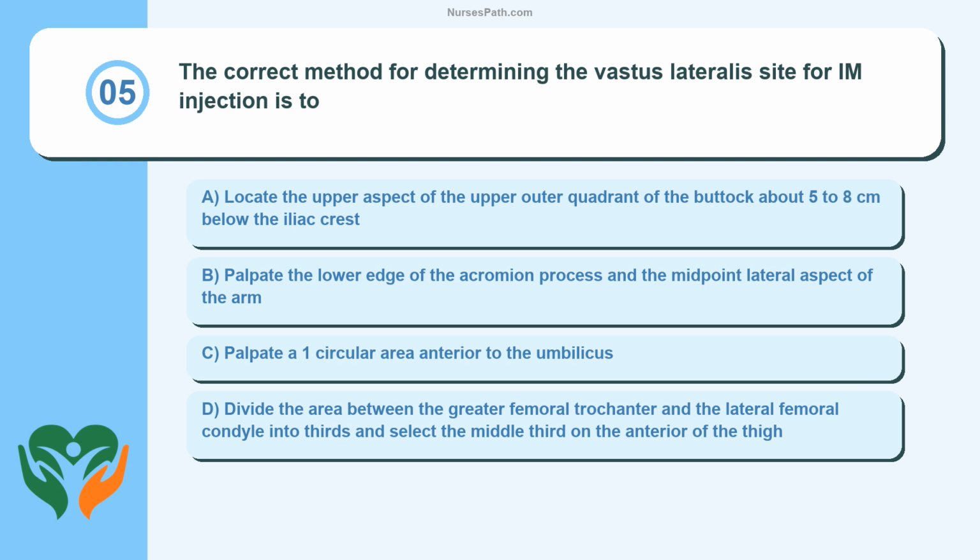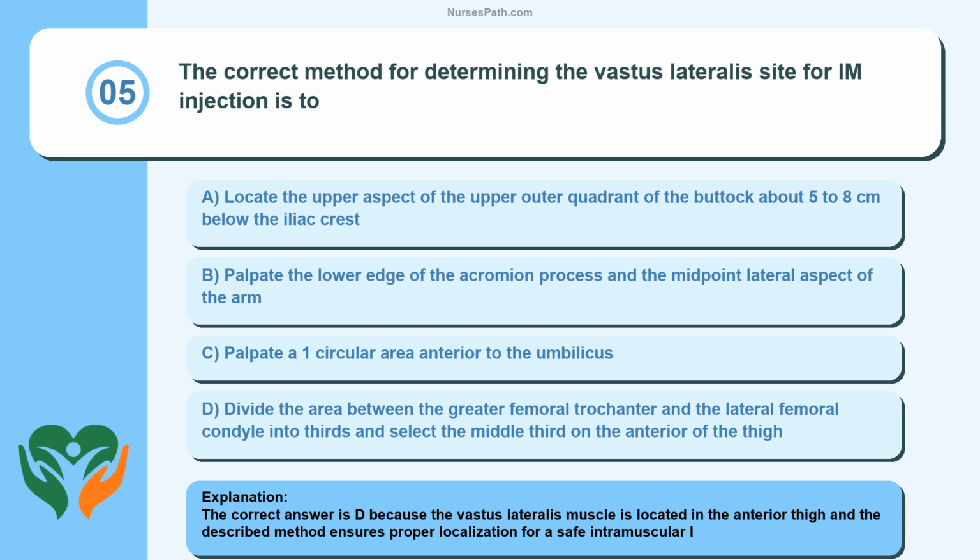D. Divide the area between the greater femoral trochanter and the lateral femoral condyle into thirds and select the middle third on the anterior of the thigh. The correct answer is D, because the vastus lateralis muscle is located in the anterior thigh, and the described method ensures proper localization for a safe intramuscular injection.